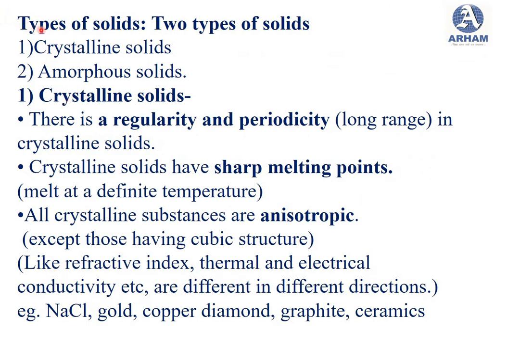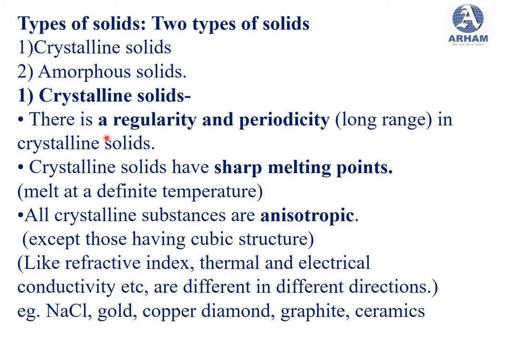Next point is which are the types of solids. Okay, which are the different types of solids. So there are two types of solids. One is a crystalline solid and another one is an amorphous solid. Now we will see the characteristics of crystalline solid.